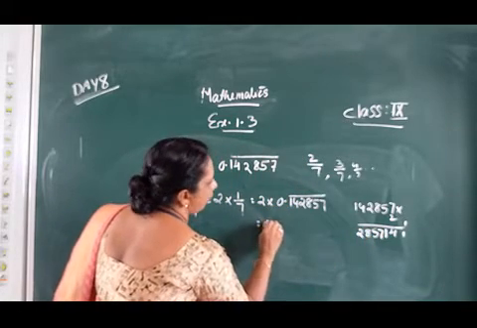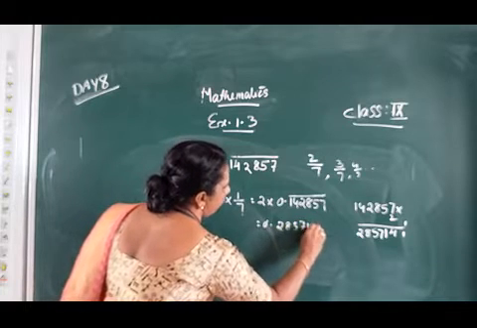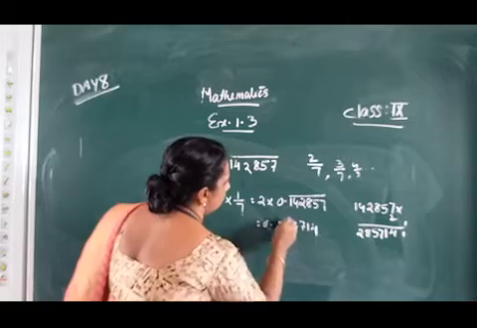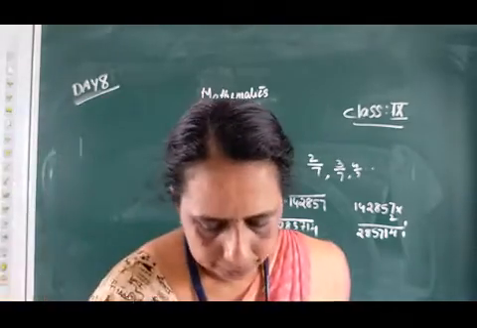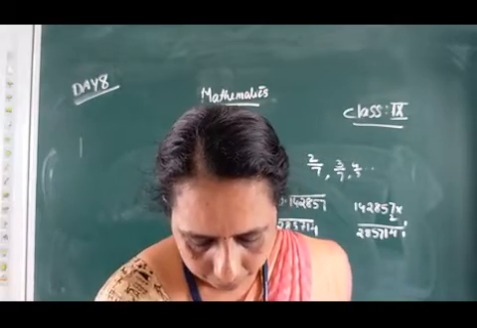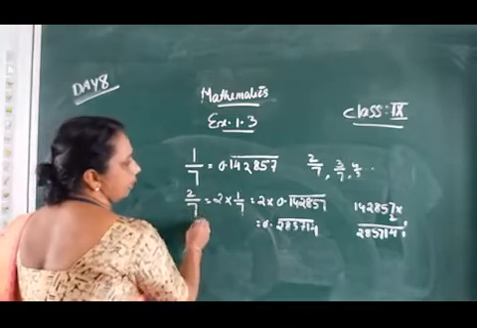That is 0.285714 bar. This is the value of 2 by 7.